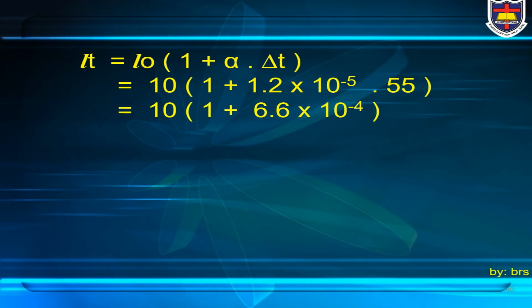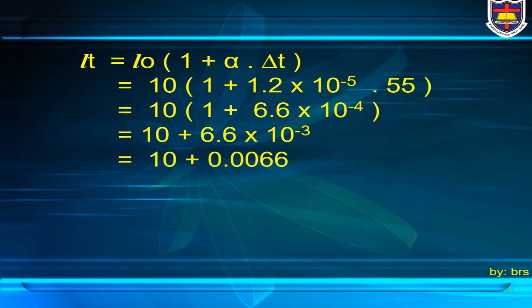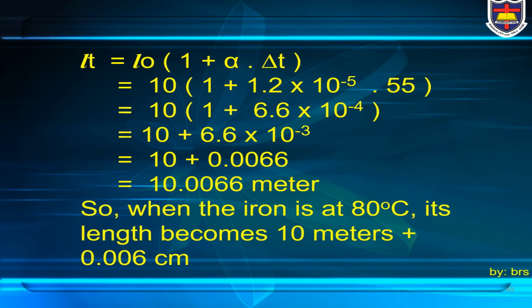So LT equals 10 bracket 1 plus 6.6 times 10 to the power of minus 4 equals 10 plus 6.6 times 10 to the power of minus 3. So the answer is 10 plus 0.0066 meter. So when the iron is at 80 degrees Celsius, its length becomes 10 meters plus 0.0066 meter.